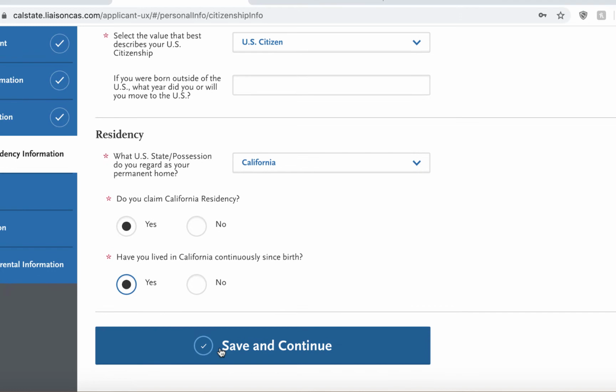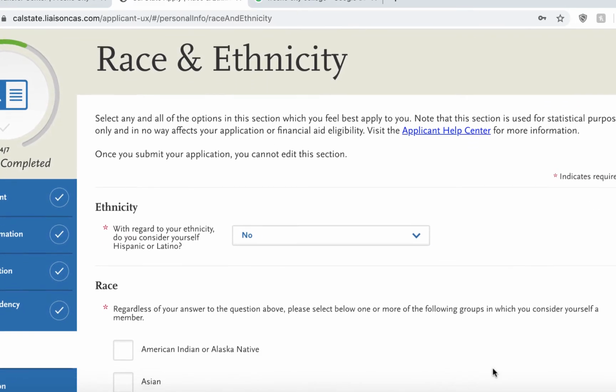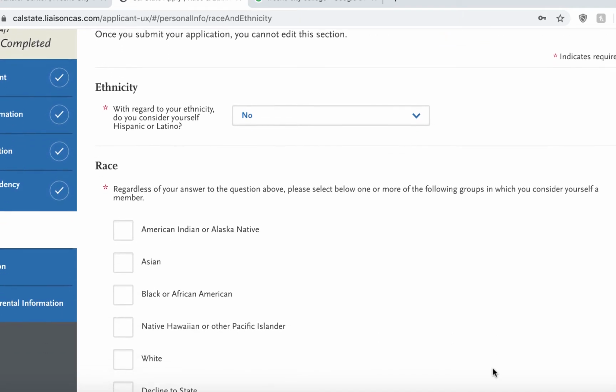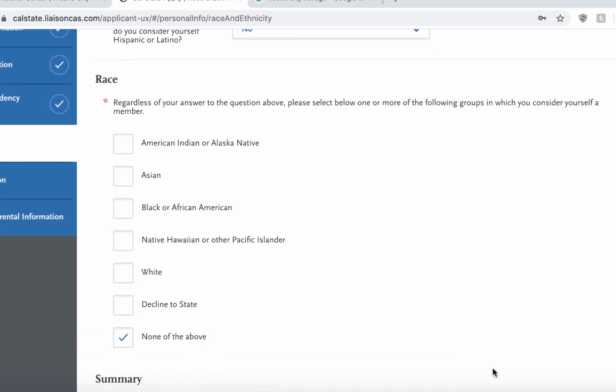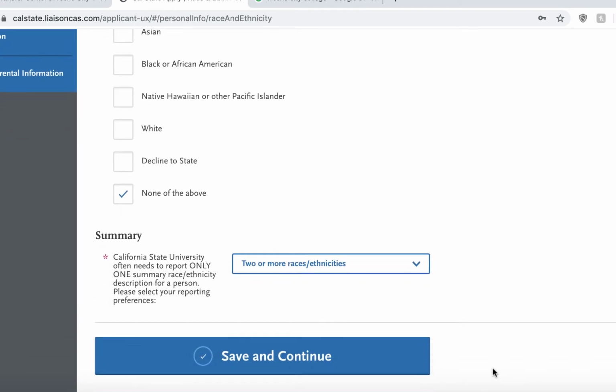The next screen will be race and ethnicity. With regard to your ethnicity, do you consider yourself Hispanic or Latino? For the following questions regarding race and ethnicity, answer the questions appropriately.